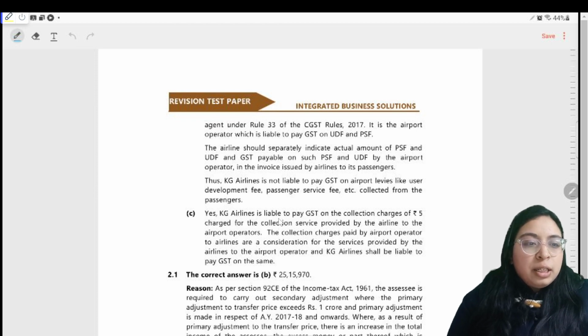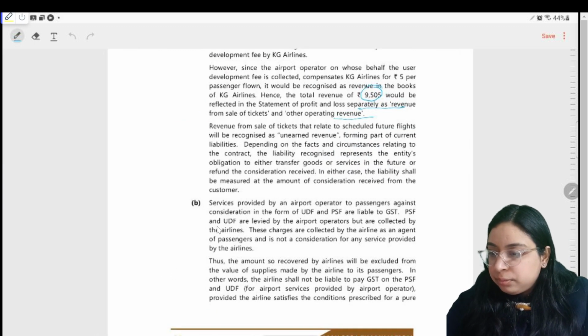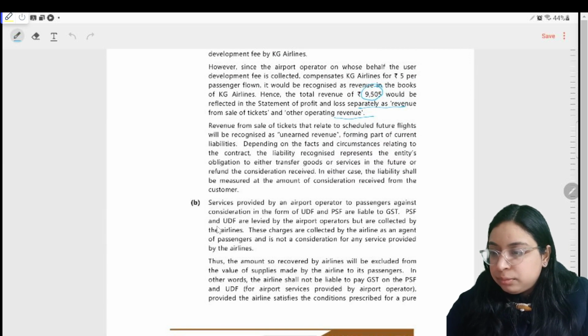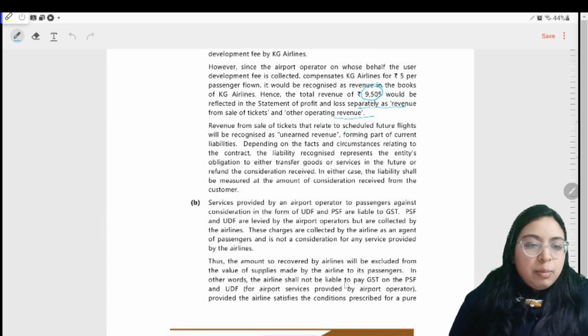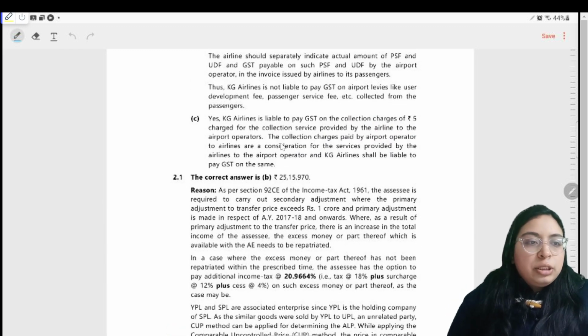In the second part, yes, KG Airlines is liable to pay GST on the collection charges of rupees 5. Here it is liable to pay GST on the collection charges provided by the airlines, as it is a consideration for the service, and will be liable to pay GST on the same.